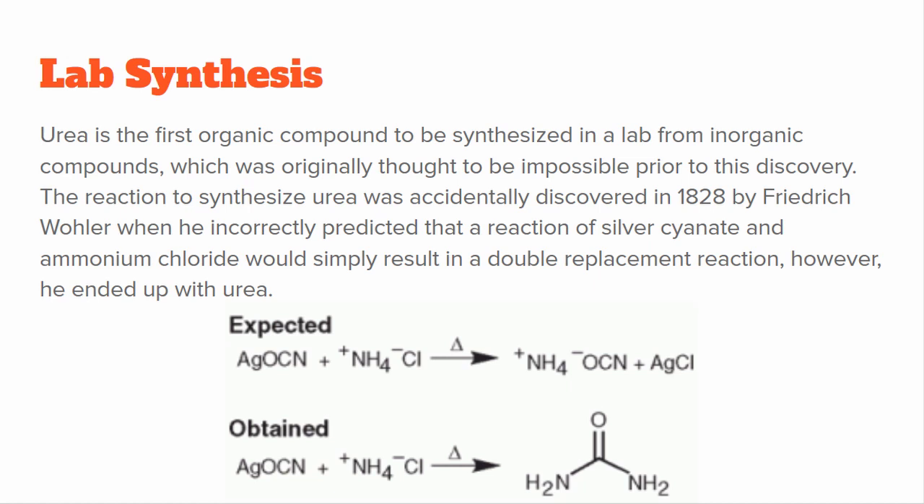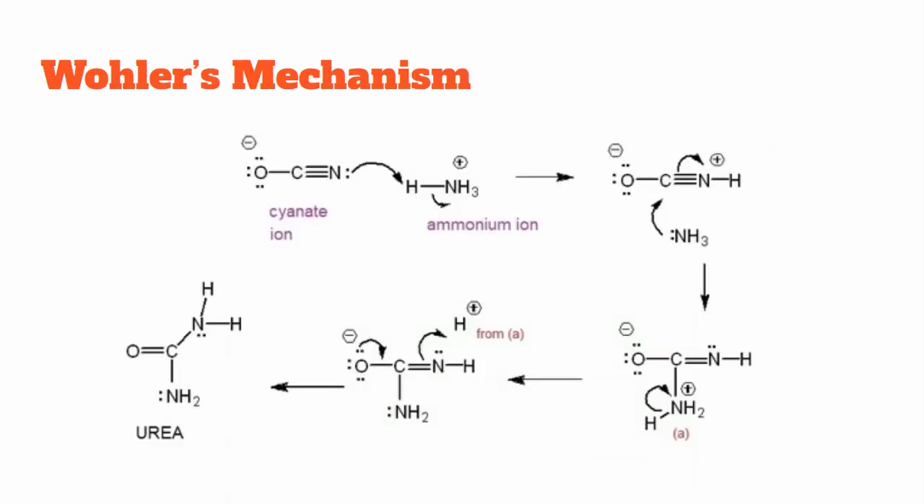Wöhler made this groundbreaking discovery entirely on accident when he incorrectly predicted the products of a reaction of silver cyanate with ammonium chloride. He thought a double replacement reaction would occur. However, he ended up with an isomer of his predicted ammonium cyanate, which was urea. Here is the mechanism for Wöhler's reaction, which I won't go over because it's not the main synthesis for urea, but here it is to look at.